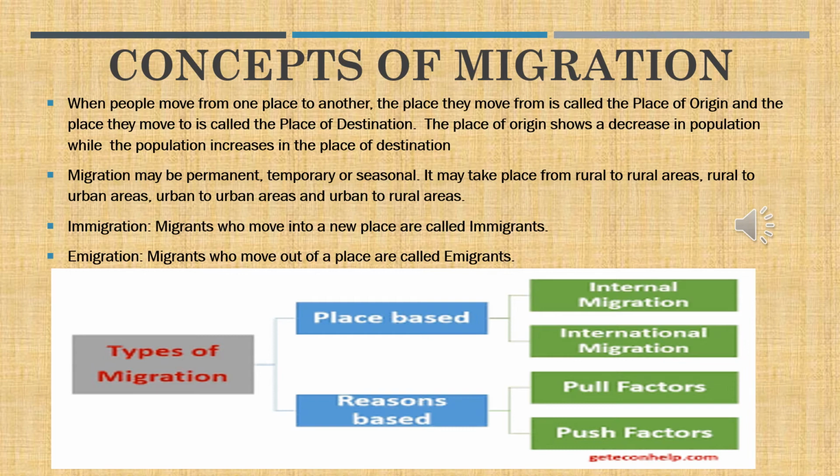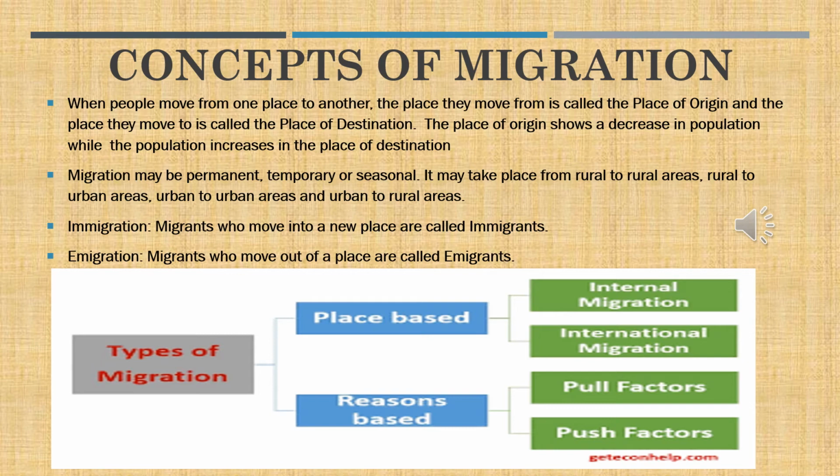It may take place from rural to rural areas, rural to urban areas, urban to urban, and urban to rural. And it is called the streams of migration. Internal streams of migration, that is within a small area it is repeatedly done. And again, Kanna, we can also say it as internal migration, within one nation moving from one place to another. International migration is leaving the mother nation and going and settling somewhere, or coming from a foreign nation and coming back to the mother nation.